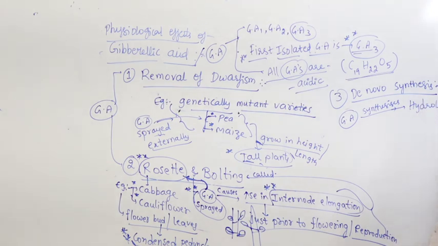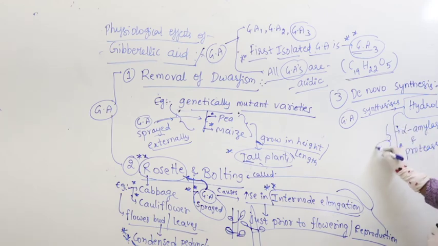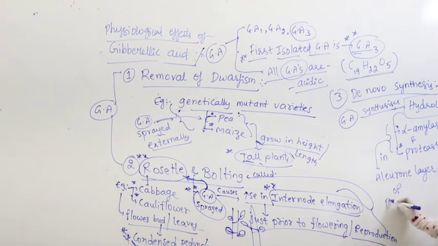Hydrolytic enzymes, like alpha amylase and protease. Where do they get synthesized? They are synthesized in the aleurone cells, in the aleurone layer of barley grains.